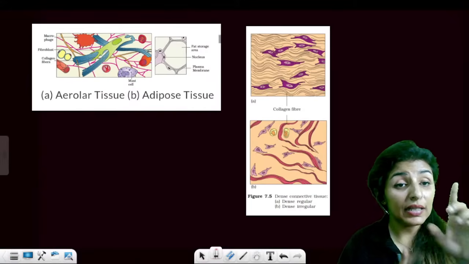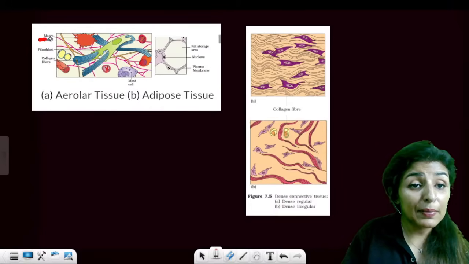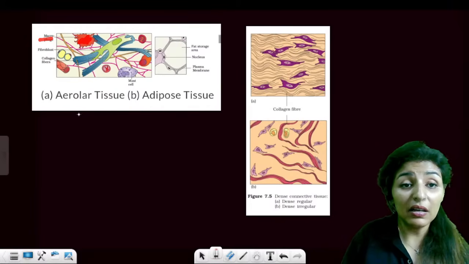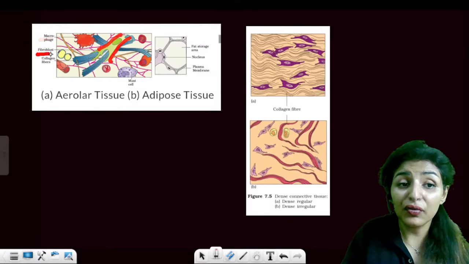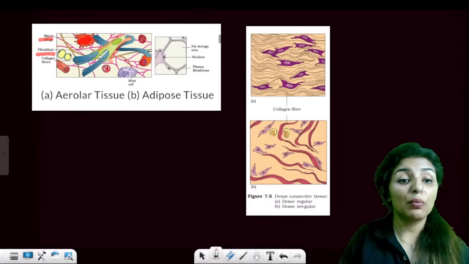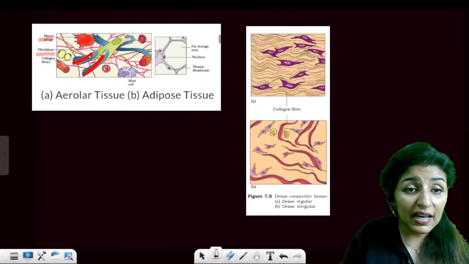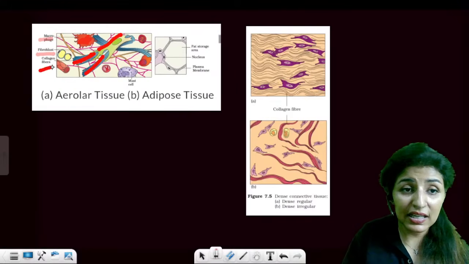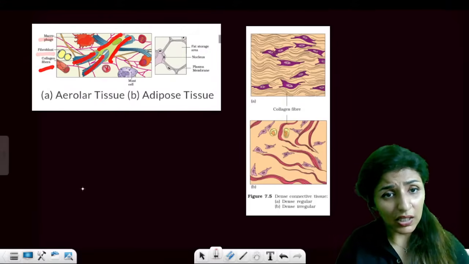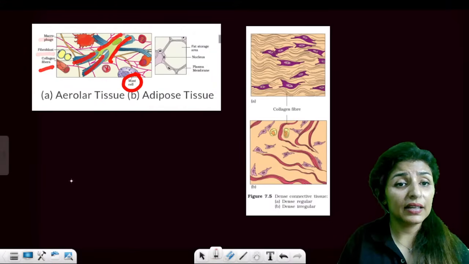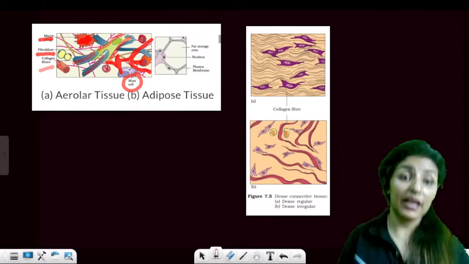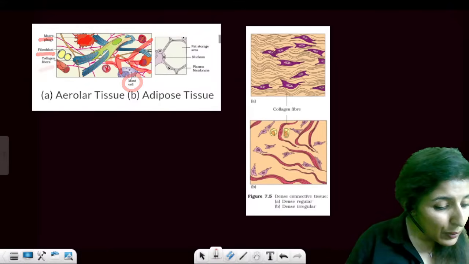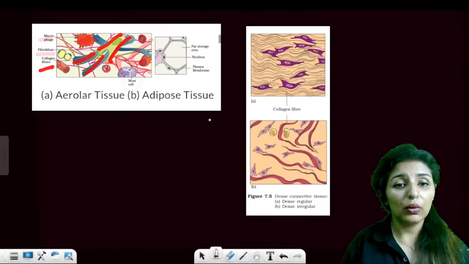So areolar tissue, see the labelings here. The red colored cells present here, these are the macrophages. Now these green colored long cells will give rise to fibers, so they are known as fibroblasts. And these blue colored things that come out of this green cell, the fibroblast, these are the collagen fibers. Is this clear? Then we have a mast cell here. And these pink colored interconnections that you see, these are the reticulate fibers, the interconnected fibers. Are these points clear? Anyone with any doubt? Okay.